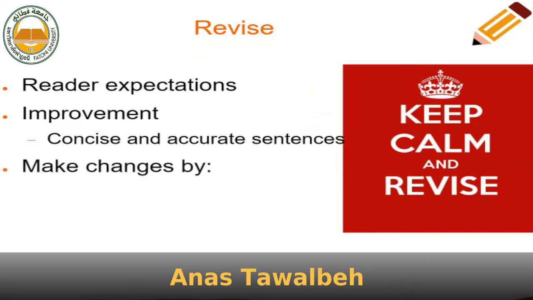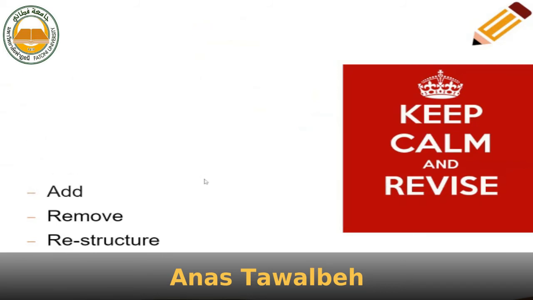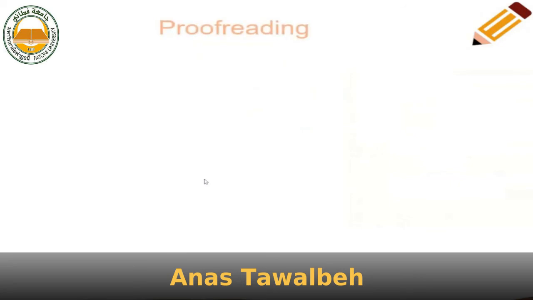In this step, you may make some changes to the draft that you wrote earlier by adding some additional parts, removing some unnecessary parts, as well as restructuring your writing. After revising, we reach the last step of the academic writing process, which is proofreading.